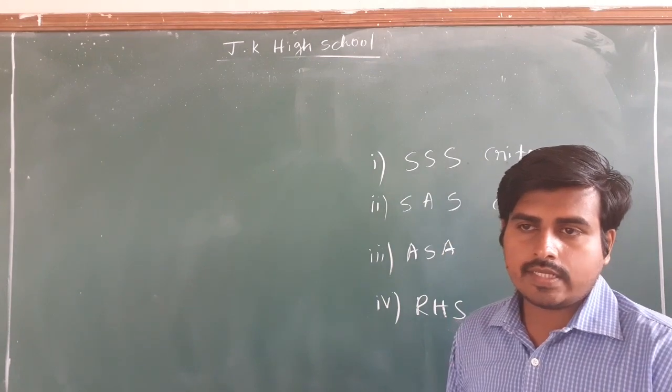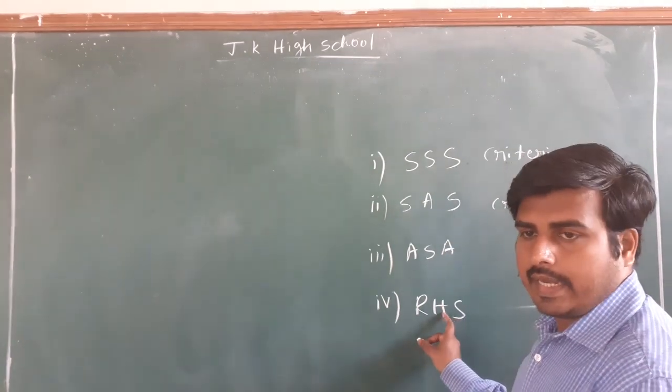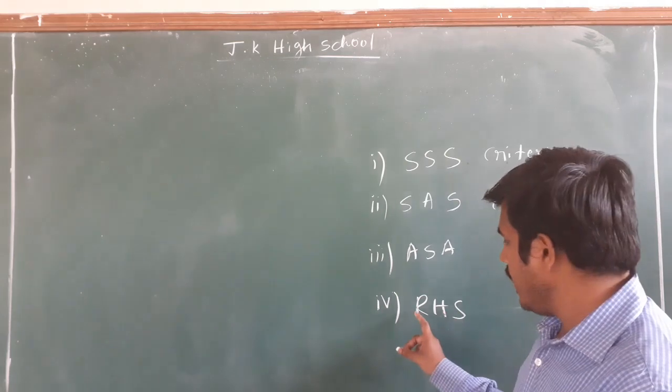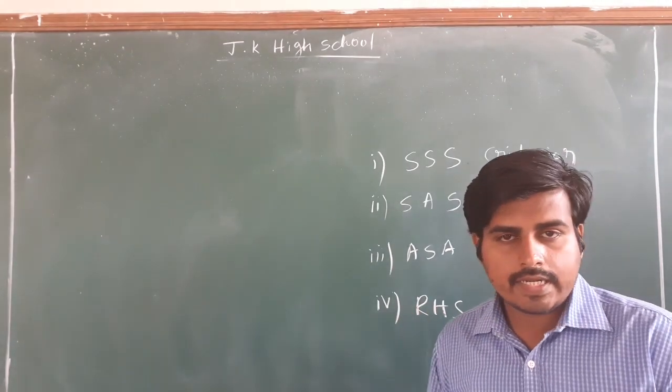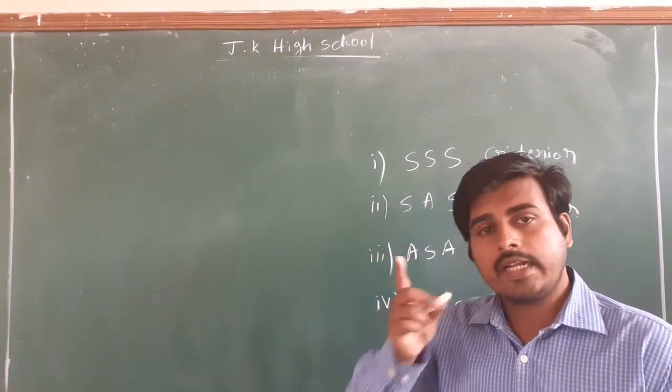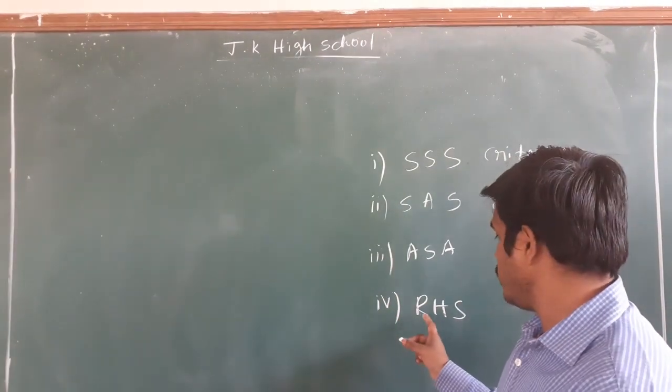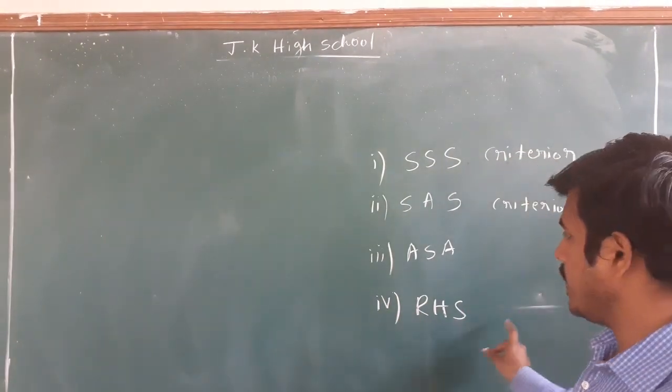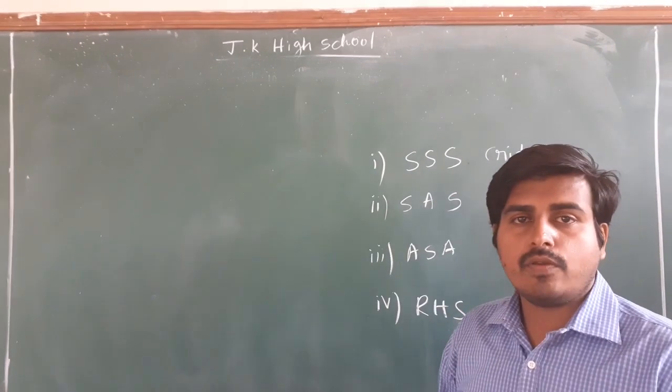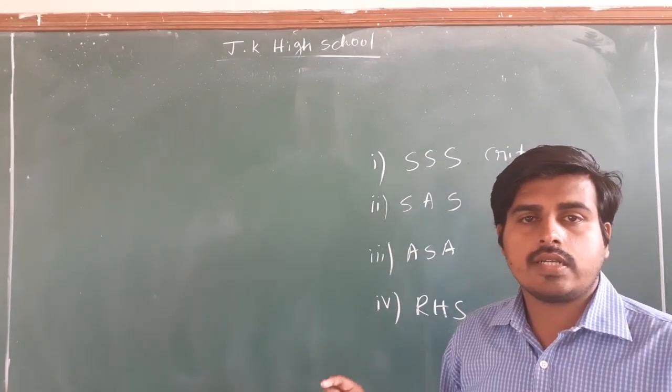Out of three sides, if you know the hypotenuse and any one side, in a right angle triangle, it is known as the RHS criterion. Other than this, if you know any other combination, you can't construct a triangle.